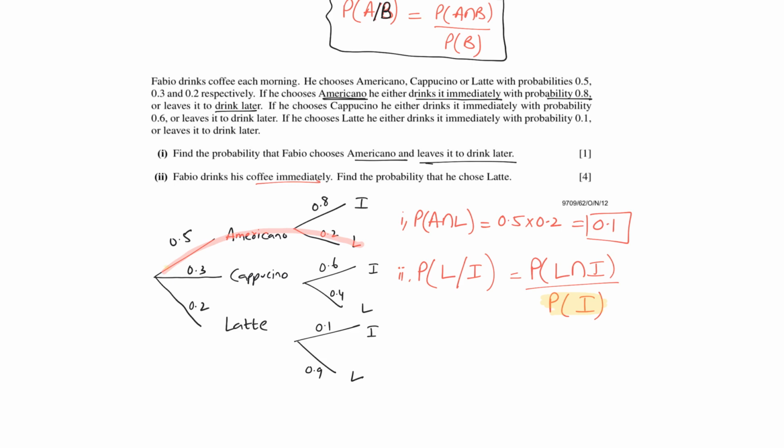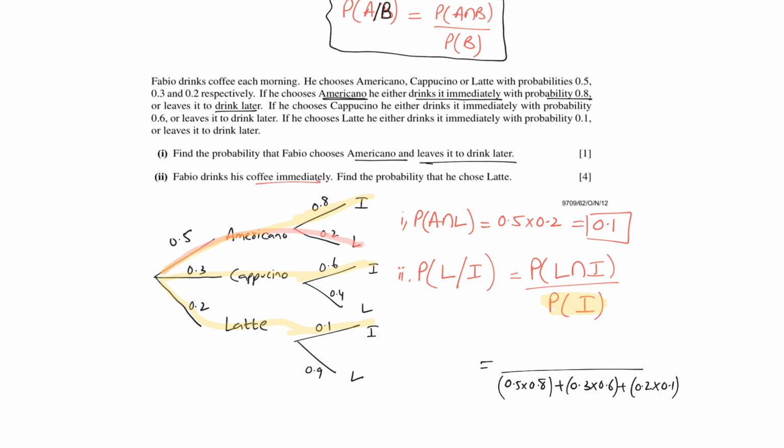Either he can drink Americano immediately, or cappuccino immediately, or latte immediately. So these are the three branches that make up your denominator value. So the probability would be 0.5 times 0.8 plus 0.3 times 0.6 plus 0.2 times 0.1.